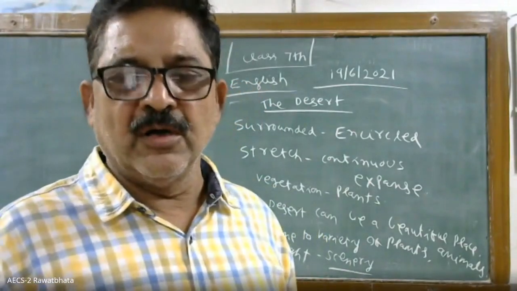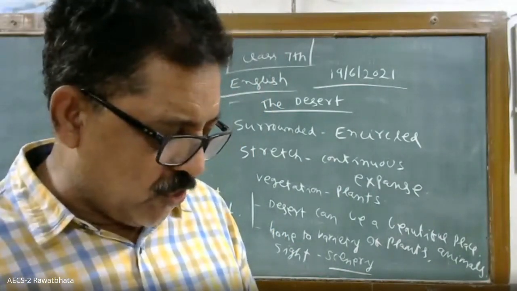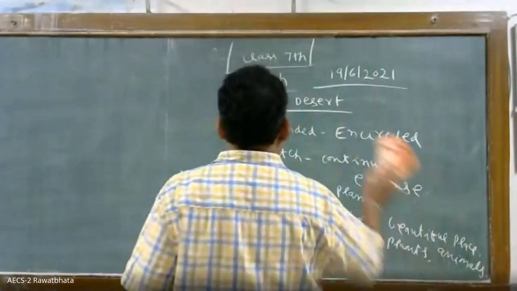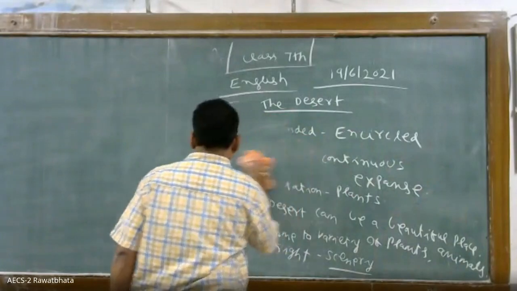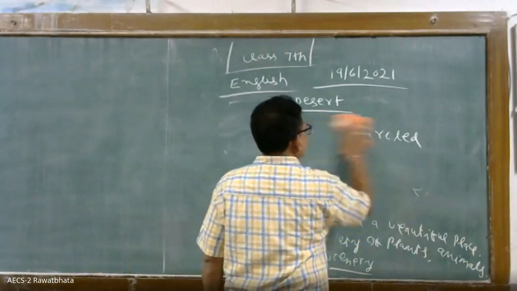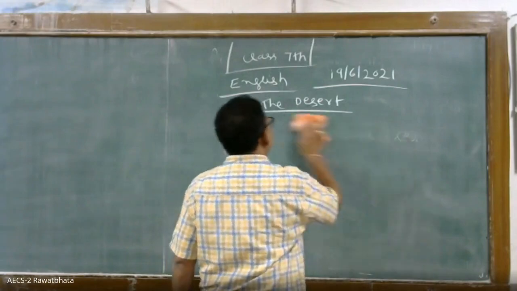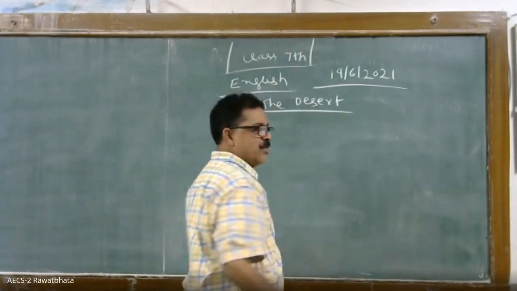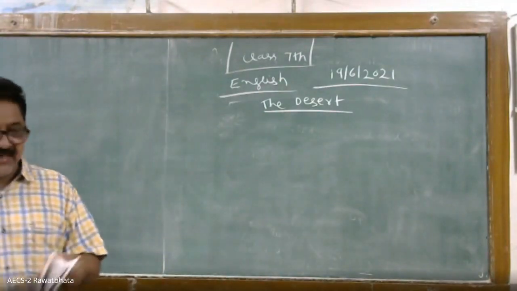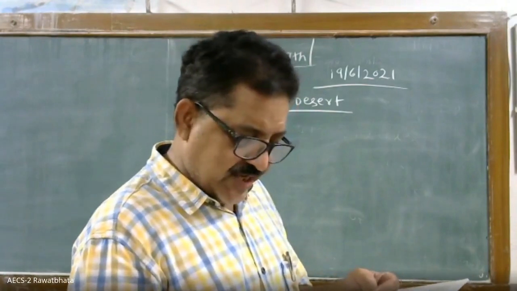Okay, so this third paragraph, let us go. A desert is not always a flat, unchanging, dry place. So let us go to the third paragraph about deserts. The desert is not always a flat, unchanging wasteland of dry sand. It may have mountains and hills.